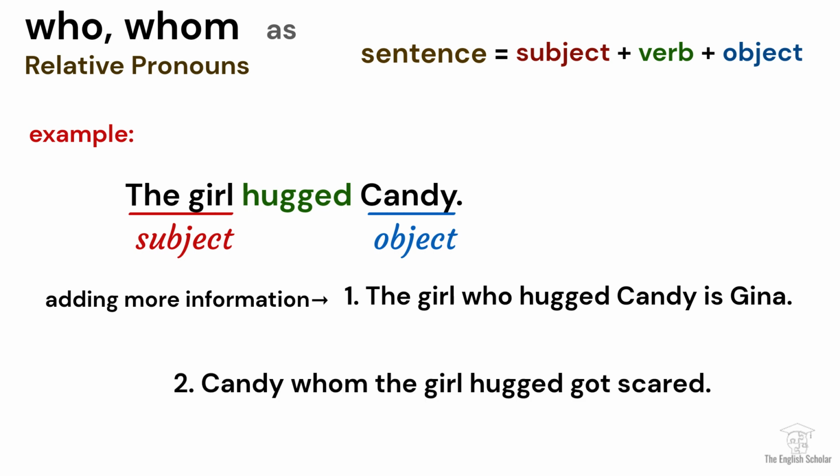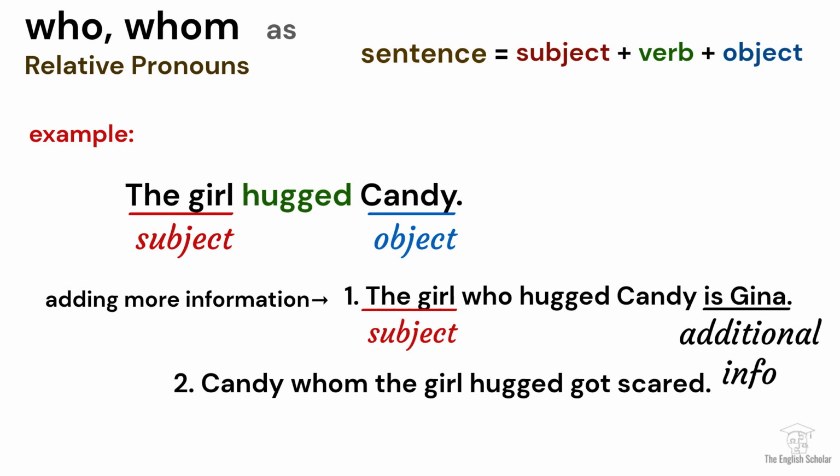Let's examine these sentences. Sentence 1 emphasizes the subject of the original sentence, the girl. We add more information that the girl is Gina. But someone may ask, which girl? Who's the girl? You seem to lack information here. We say, the girl who hugged Candy. But to put them into one peaceful sentence, we just add who because we are talking about the subject. We are relating this to the subject.